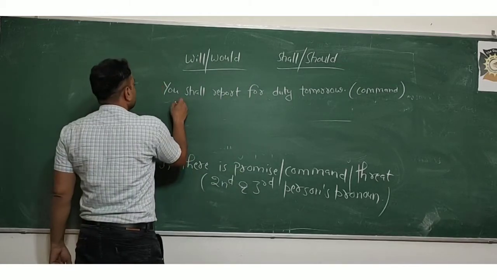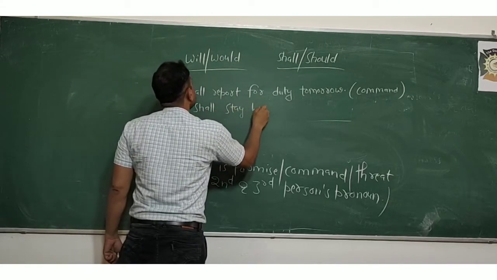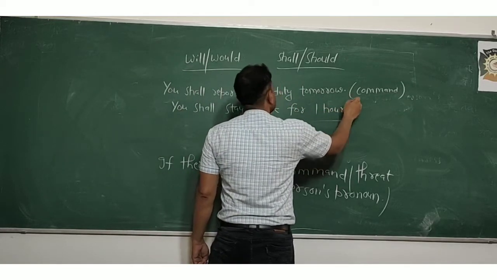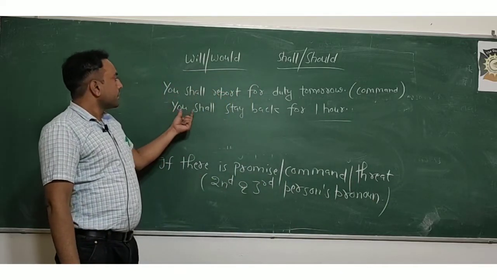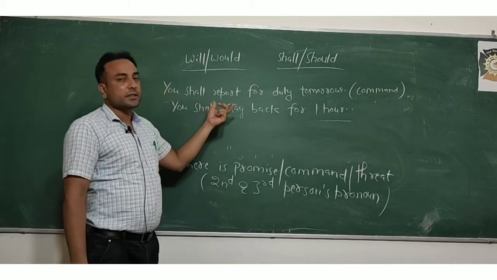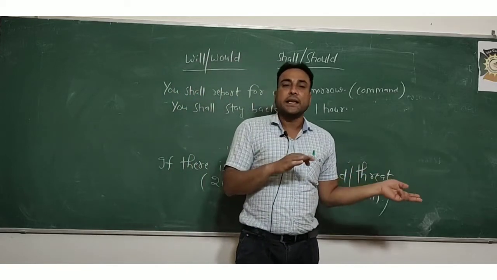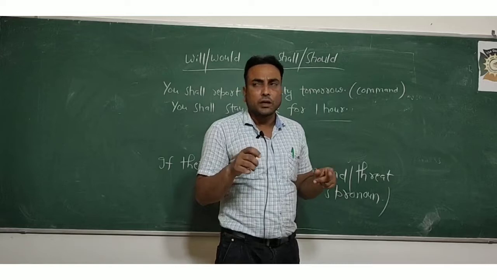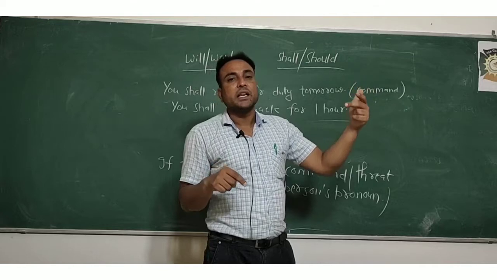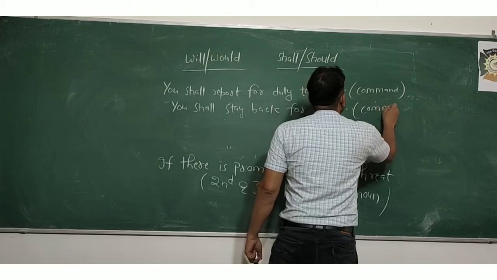If I say, you shall stay back for 1 hour, if shall is used with second person you, there is a command in the sentence. This is not a request when shall comes with a second person or third person pronoun. So this is not a request, कि आपको 1 घंटे के लिए रुकना पड़ेगा. There is a command. It means your senior is saying to you that you have to stay back for 1 hour.